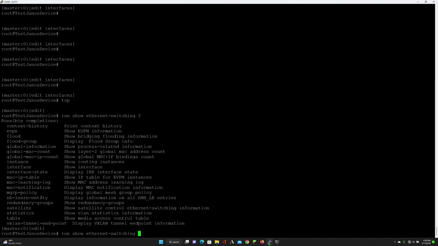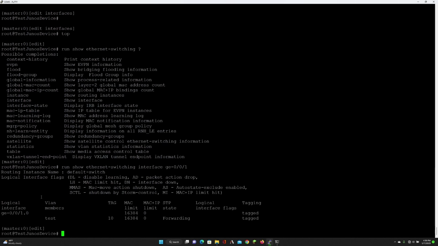And you can also put it down to the interface. So in this case, let's do interface ge-0/0/1. And you can see here, I have VLAN member test, which is tagged with 10, and its state is forwarding, and it's tagged. So that's good, right? That means that VLAN 10 is being shared between these two switches, even though they're two different brands of switches and two different types of switches. The VLAN can be passed among them both, and we can establish a flat layer 2 network.